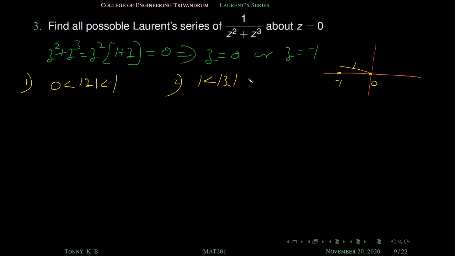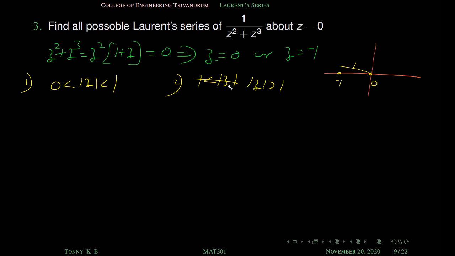Infinity. Yeah, infinity. So you simply write 1 less than mod z, that's all. Or normally we write it as mod z is greater than 1. Okay, so one region is 0 less than mod z less than 1, other one is mod z greater than 1. Okay, so these two are the different annulus regions such that this function is analytic.